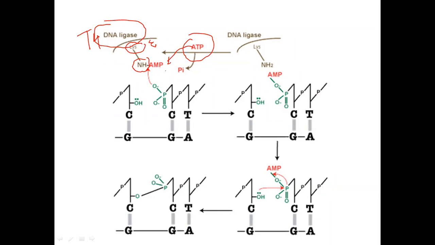Now it forms a lysine-NH-AMP ligase complex. Now you come to the nucleotides where it would join.